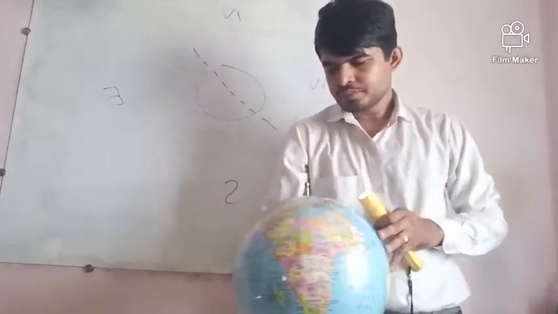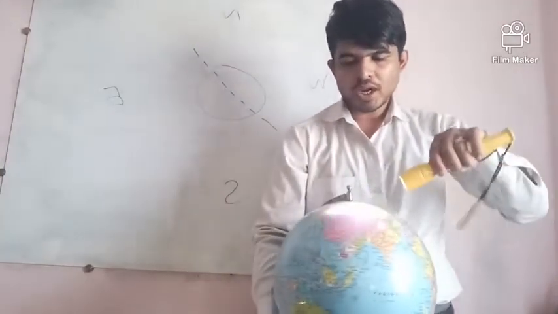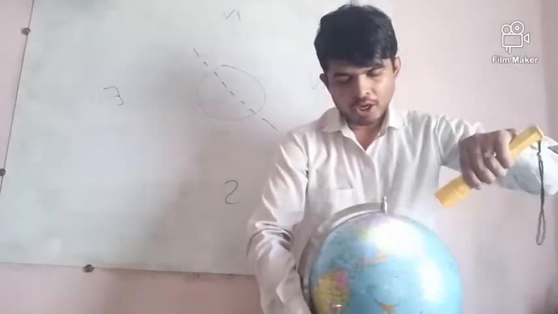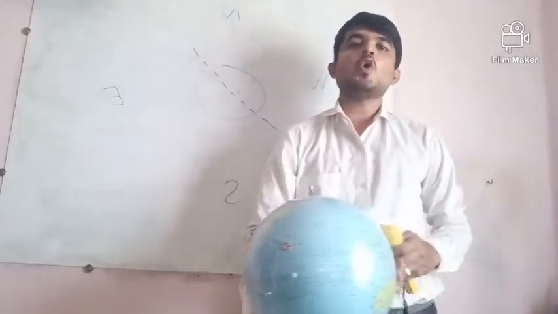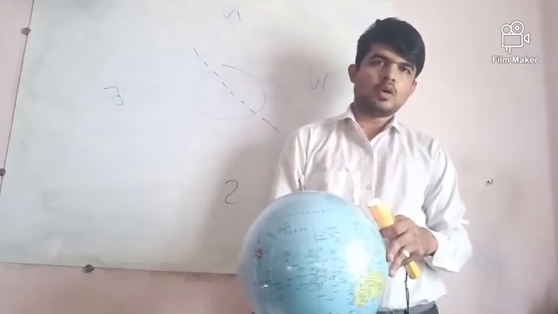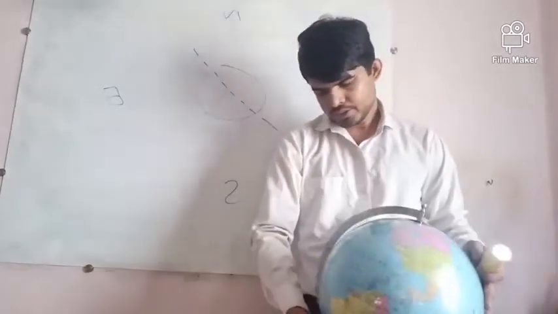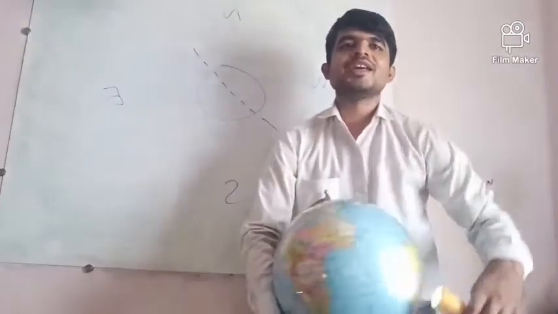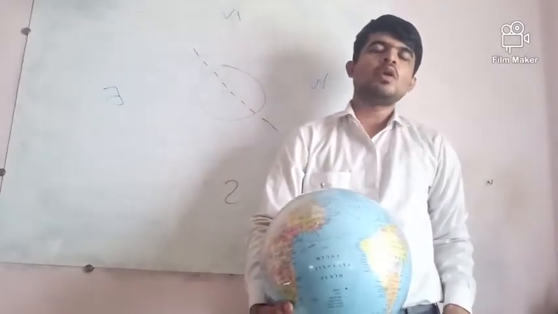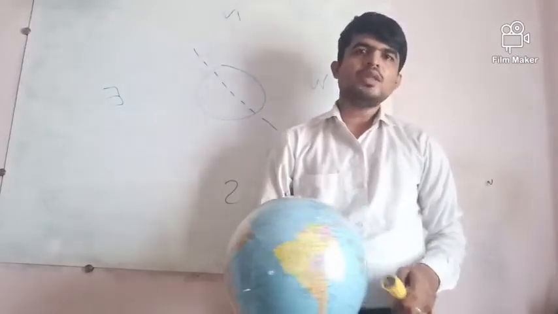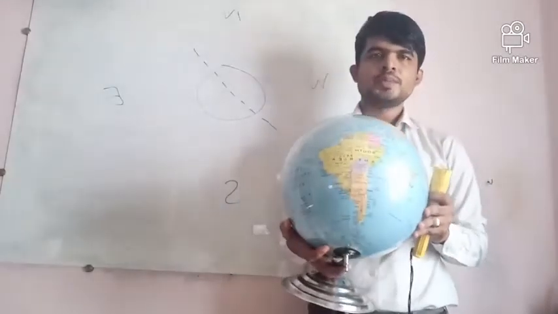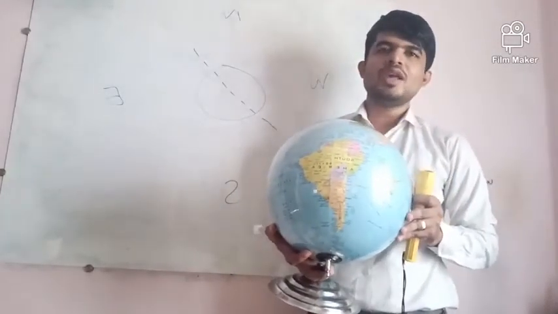Okay, let me show you. Russia, China, then here Canada, United States of America, they all have winter throughout the year, cold climate, while Africa, because they are directly getting sunlight, they observe hot climate. So this is the movement of earth on its own axis, which is called rotation, and because of that way we have day and night.